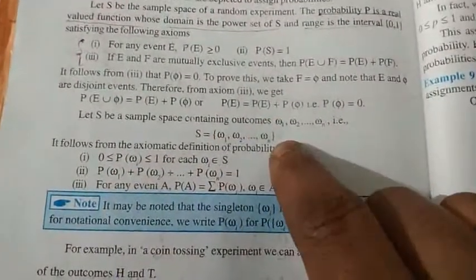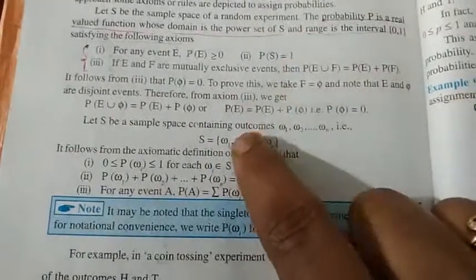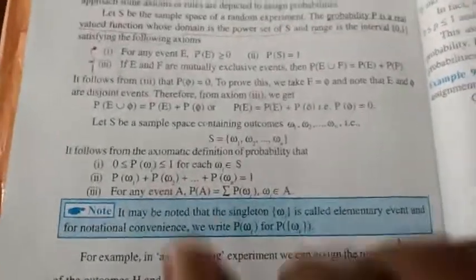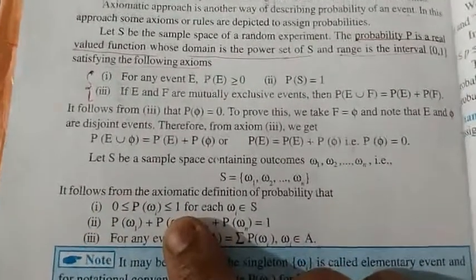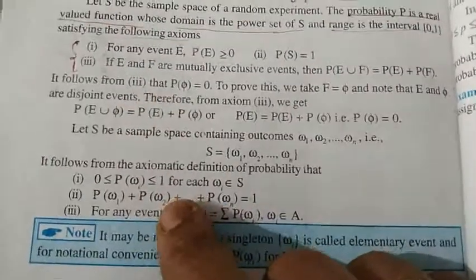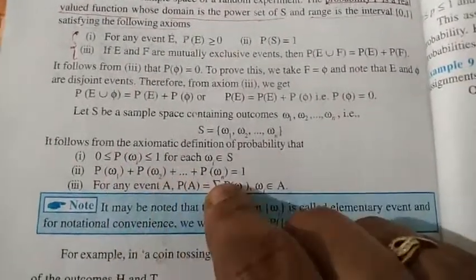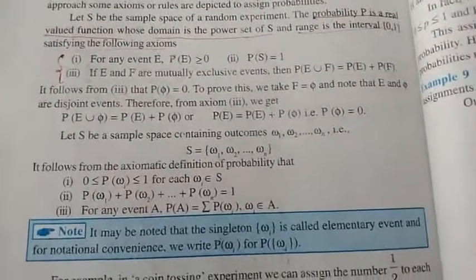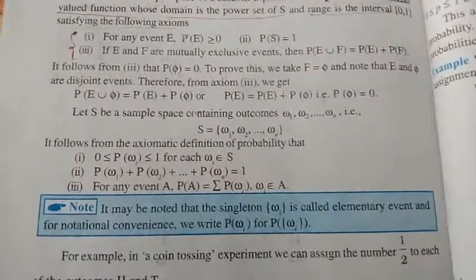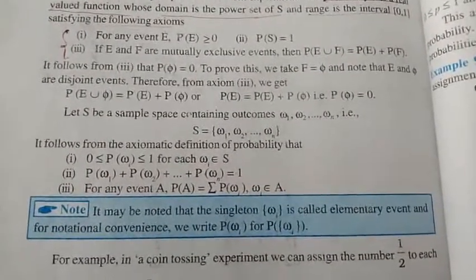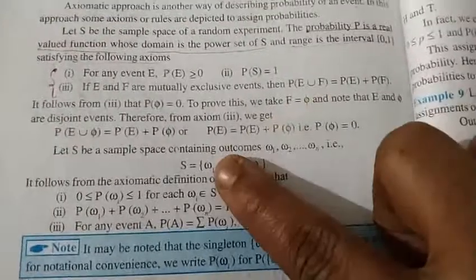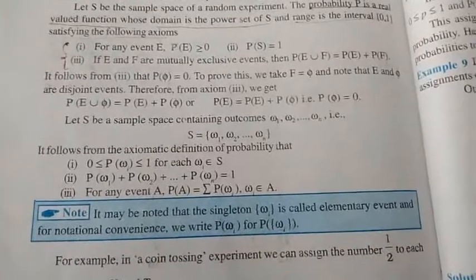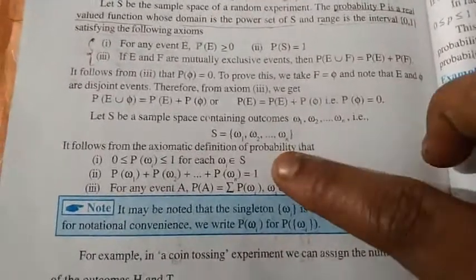If you choose any element from the sample space, the probability of that particular element, that element is going to be any event, right, which will lie always in between 0 and 1, and it can be equal to 0 and equal to 1. And if you add all the probabilities, it will be equal to 1. This also we know, sum of all the elementary events will be equal to 1. Therefore, probability of omega 1 plus... elementary event means what? Singleton element, single sample point of the sample space, right? This also we know already.